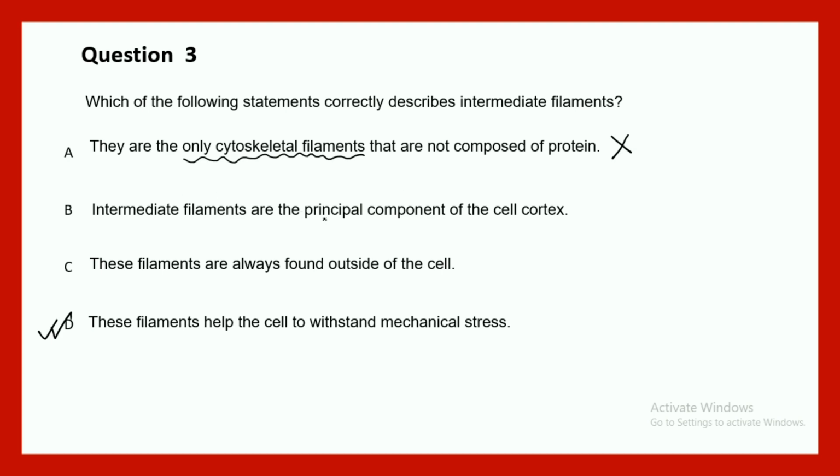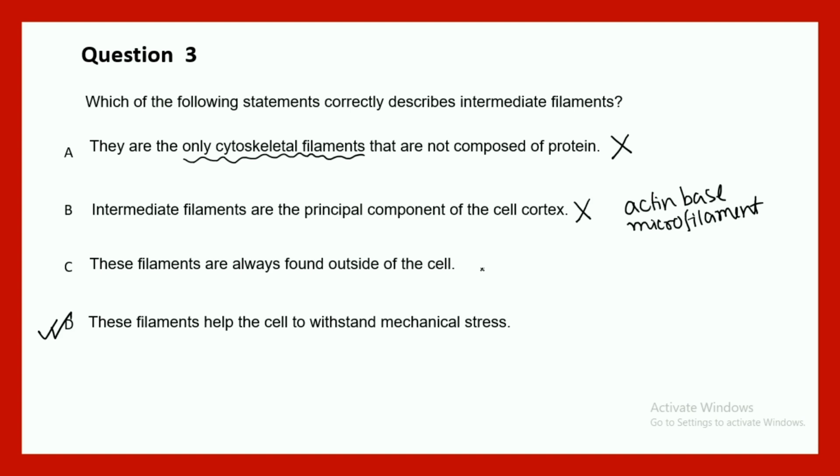Intermediate filaments are the principal component of the cell cortex. It is wrong because in the cortex region, in the periphery of the cell, you generally see actin based microfilaments. Okay, so this is false. Now these filaments are always found outside of the cell. No, these are not found outside of the cell.